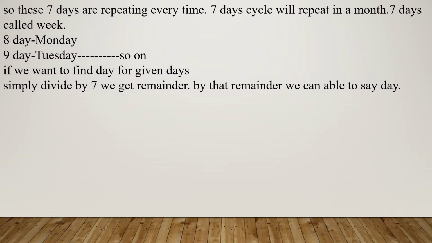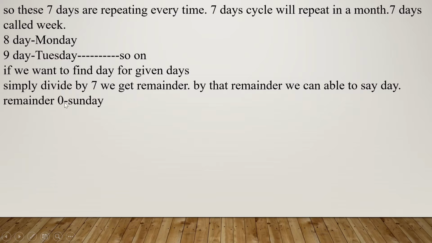Suppose we want to find the 28 days. How many weeks are there in 28 days? If we simply divide by 7, we will get the weeks, and the remainder is called odd days. Suppose 30 days is there. If we divide by 7, we get a remainder 2. So that is called odd days.